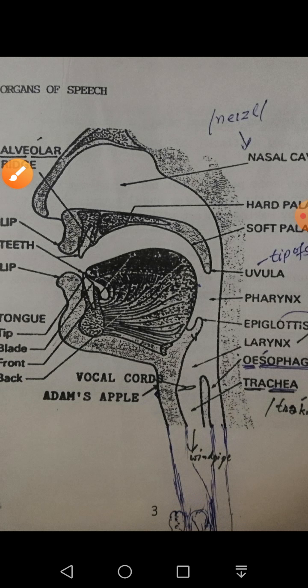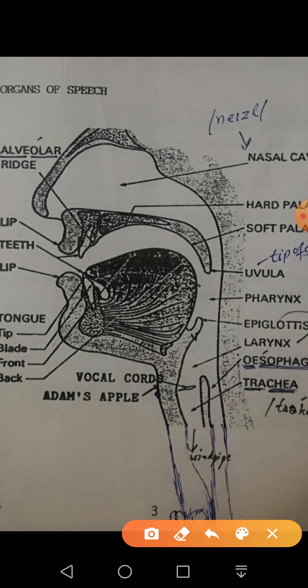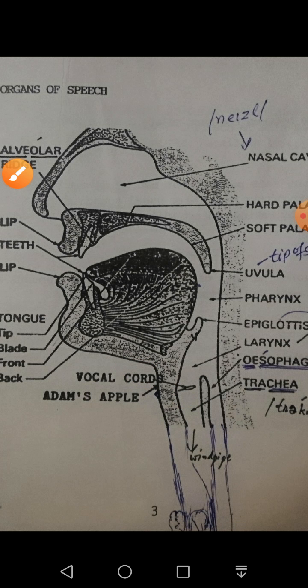After the air from the lungs is pushed up, it travels into this windpipe and reaches here. This area is known as the voice box. Inside the voice box we have the larynx, and the outer part is known as Adam's apple. Adam's apple is a projected part, but we can't see the larynx. Inside the larynx we have two thin flaps known as vocal cords, as you can see here. These vocal cords are stretched across the trachea.